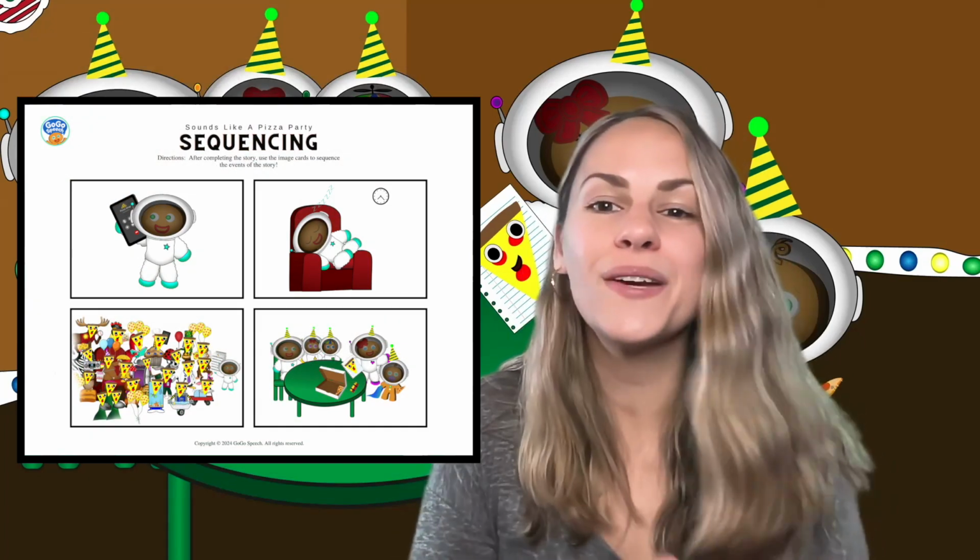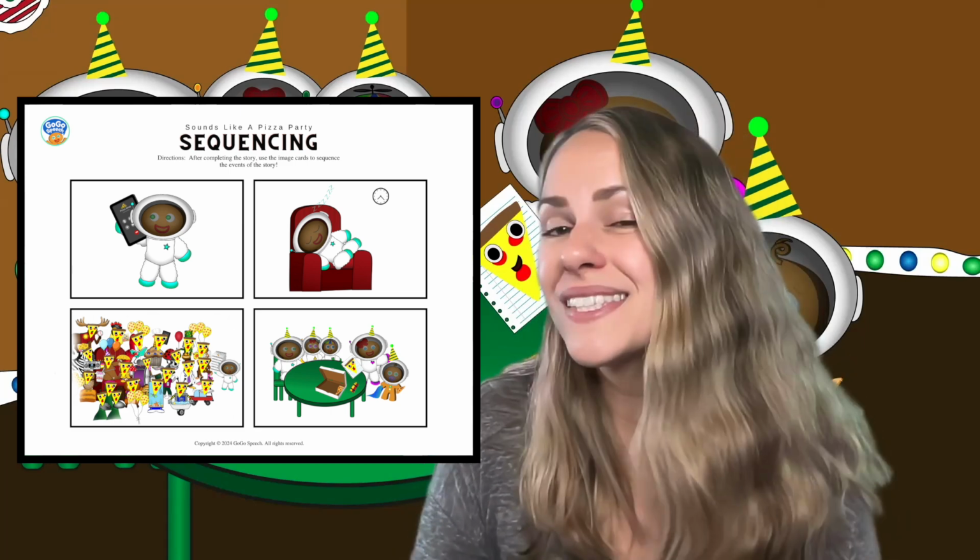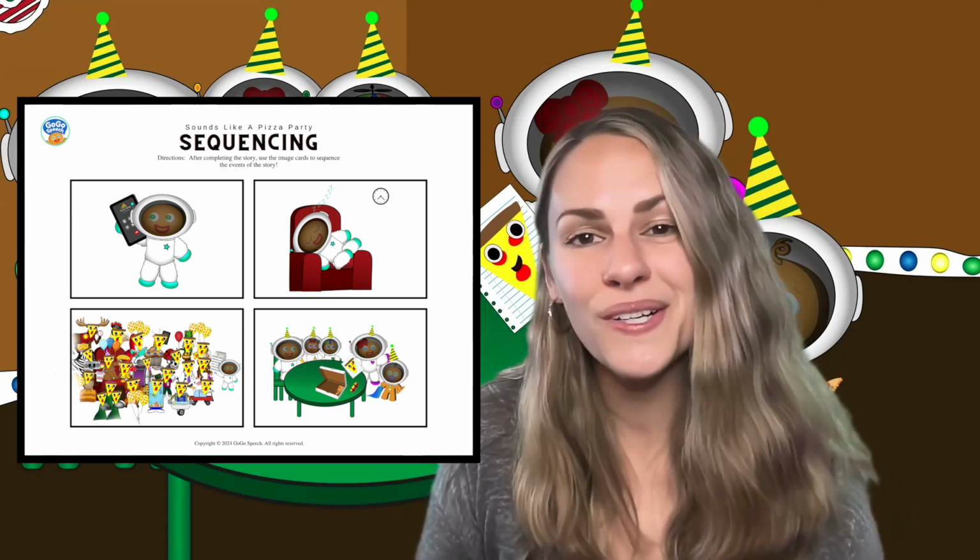The next printable is a pizza mask printable that your kids can color, and you can cut it out, attach it to a strip of paper, and then they can wear their pizza masks to look like the characters in the dream. We also have a sequencing printable. You can cut out each of the 4 scenes and have your kids put them in order based on what happens in the story. They can use this to discuss details and work on story recall.